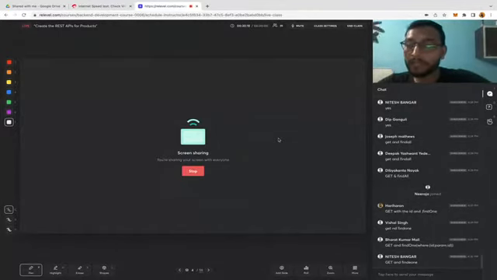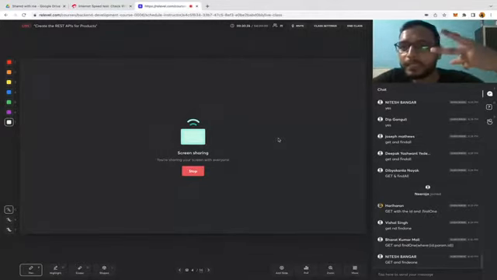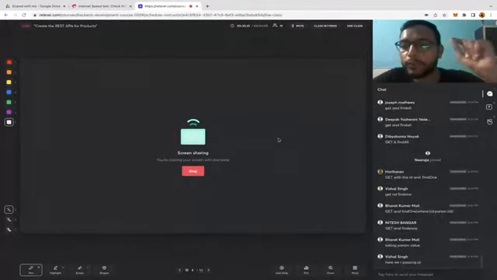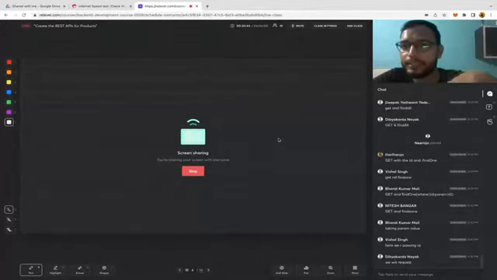Let me ask this question to everyone. What's the difference between the previous get API and the current get API? The REST method is the same. Both are going to use the get method, right? But there is a small difference which the client is going to face. What is that difference between both APIs?